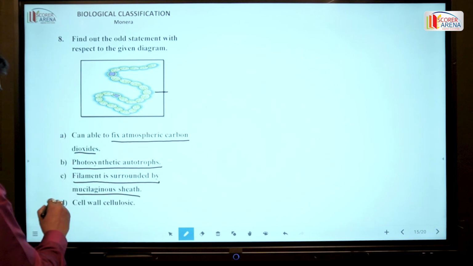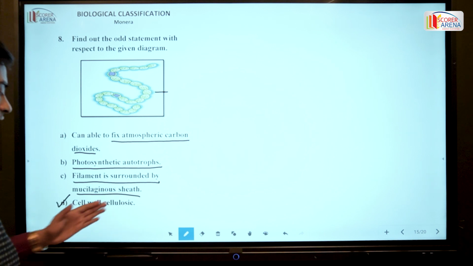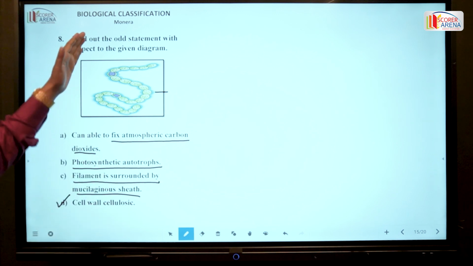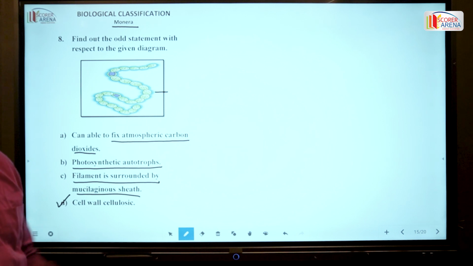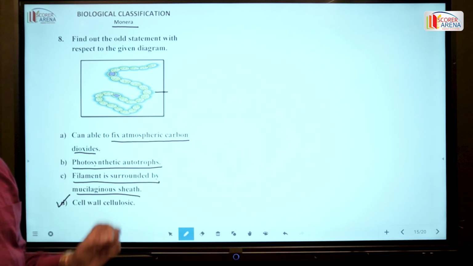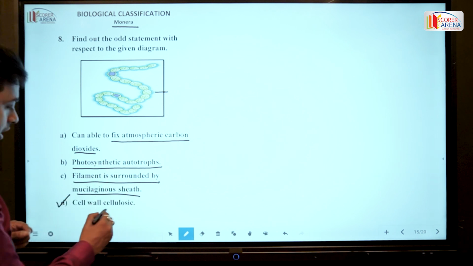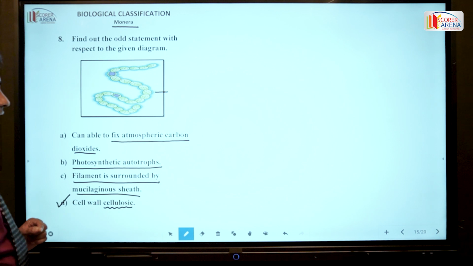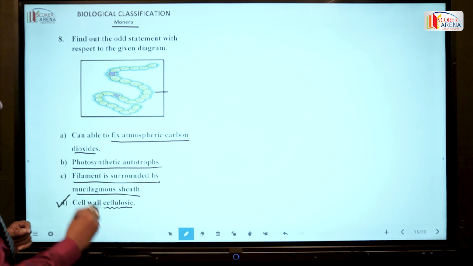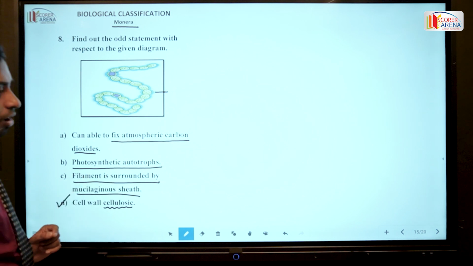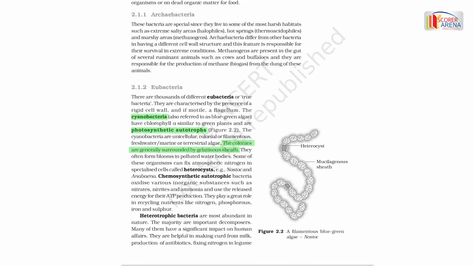So the incorrect option is option D, because it is written over here that the cell wall is cellulosic. We know that the blue-green algae are included under Monera. And just recapitulate one thing, the members of Monera have a non-cellulosic cell wall. So here it is written that the cell wall is cellulosic, so the incorrect option or the odd statement is that the cell wall is cellulosic. Now move to the reference, page number 19,